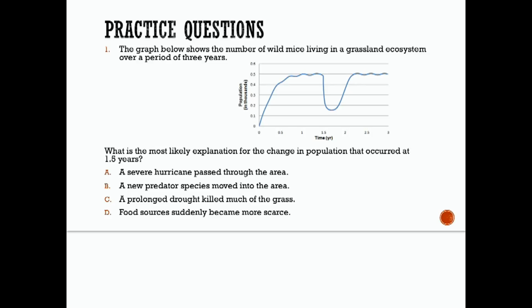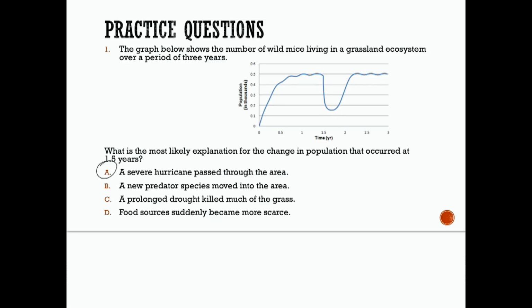The most likely explanation for the change in wild mouse population is a temporary event. This was only temporary; it declined and then went back up. A temporary event such as a severe hurricane. Temporarily, these changes in the environment can decrease the populations of organisms that live there.